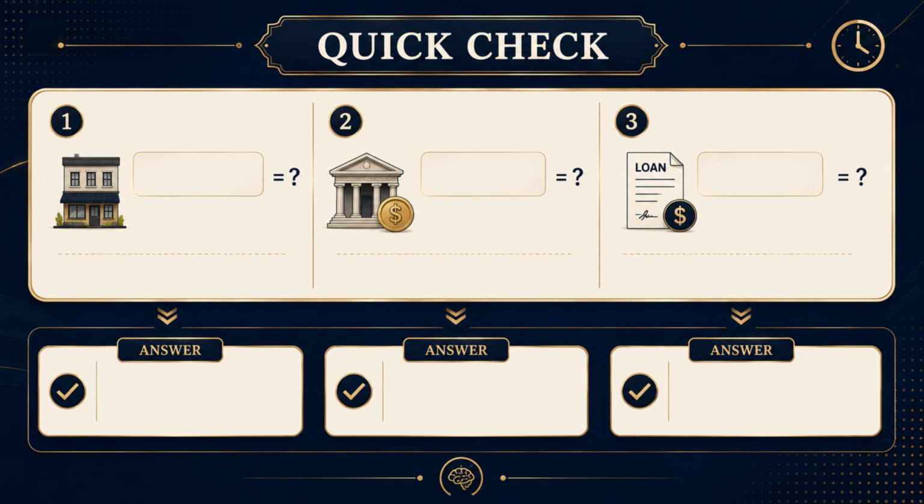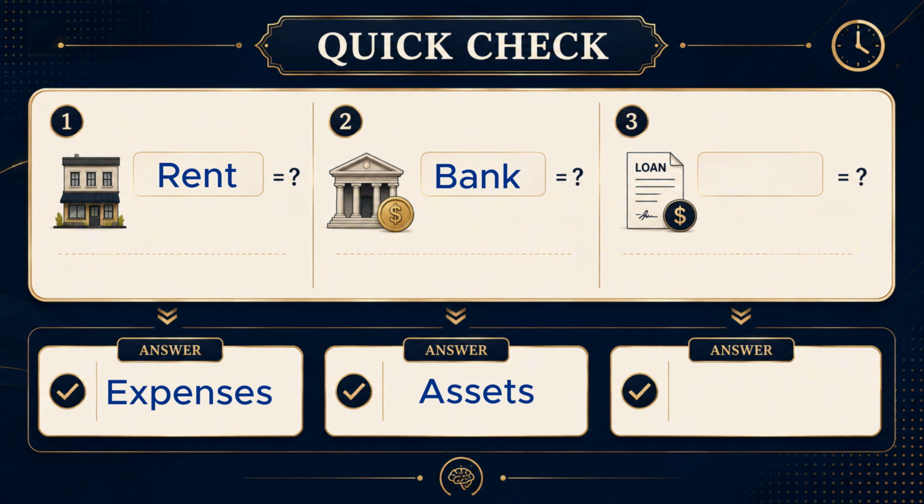Now, let us do a quick knowledge check. If a cafe pays monthly rent, which building block does that belong to? It belongs to expenses. If a cafe has money in the bank, which building block does that belong to? It belongs to assets. If a cafe owes money on a loan, which building block does that belong to? It belongs to liabilities. This kind of classification is a key accounting skill.